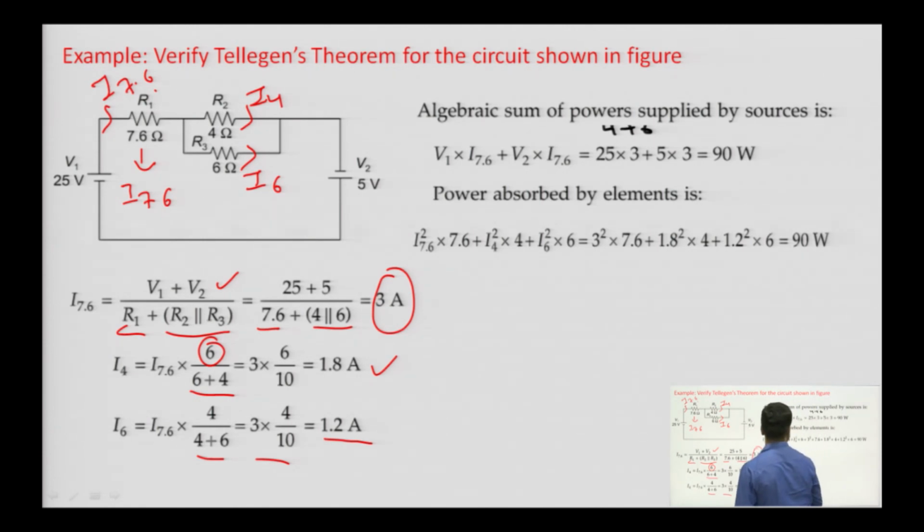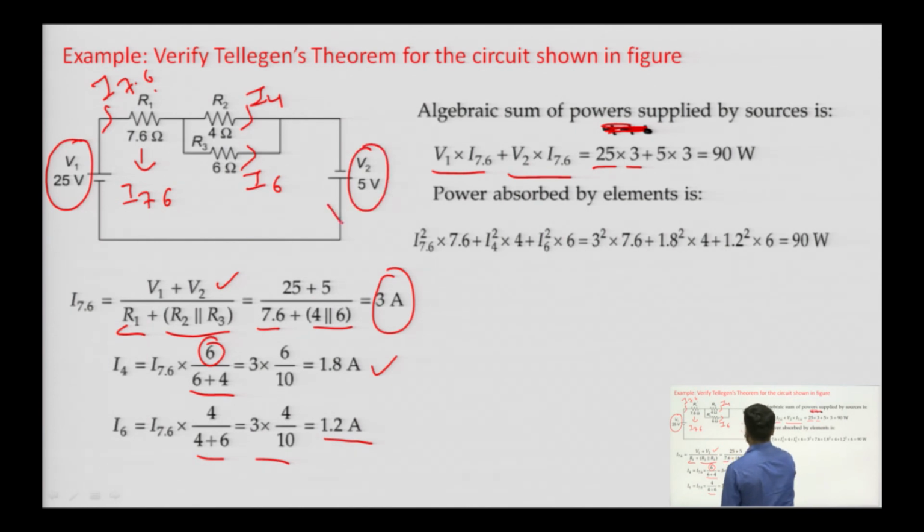Now, the power supplied by the sources is V1 into I 7.6, which is the power supplied by the 25 volt source, 25 multiplied by the current I 7.6, which is 3, plus V2 into I 7.6.